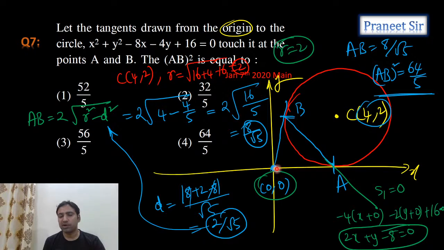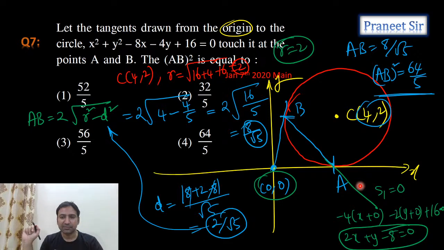So from the external point (0, 0), two tangents can be drawn. These two tangents are touching the circle at A and B. Then what is the length AB he is asking. So for this, what I have done is, from the external point (0, 0), the chord equation AB I calculated by using the chord of contact formula, S1 is equal to 0.